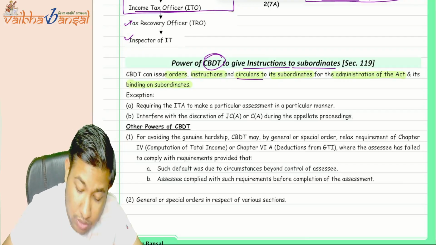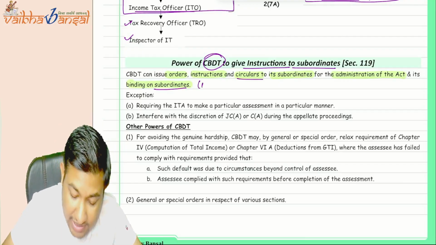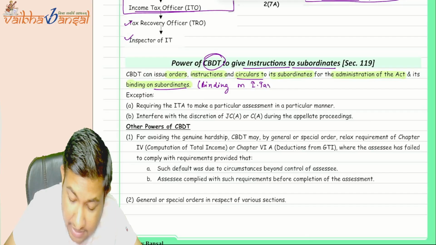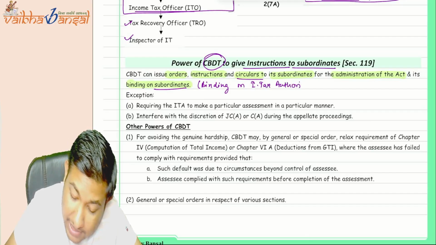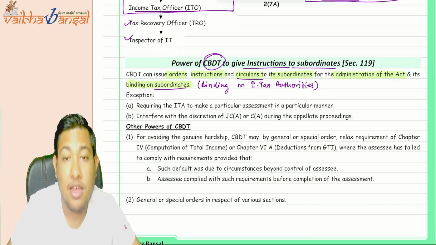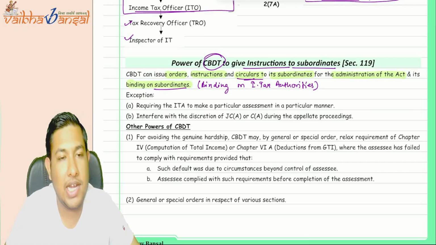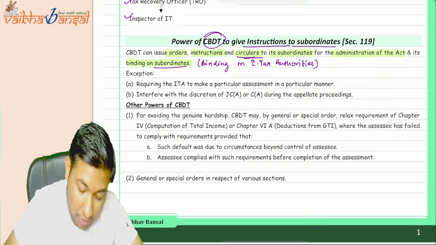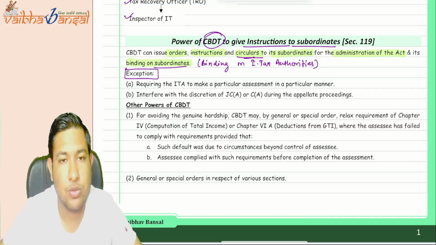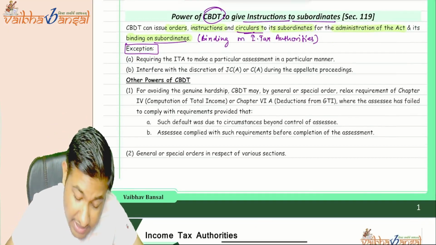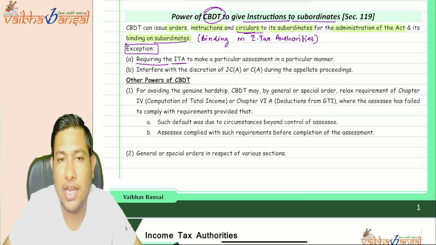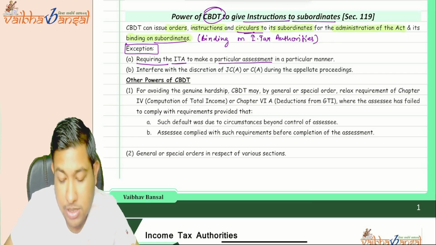Whatever circulars they are issuing to the subordinates are binding on income tax authorities, which are subordinate to the CBDT. But are the circulars binding on the assessee? No, the circulars are not binding on the assessee. The circulars can be challenged in the court. Understood? Now there are some exceptions to it. What are the exceptions? The CBDT cannot require the income tax authority, ITS stands for income tax authority, to make a particular assessment in a particular manner.